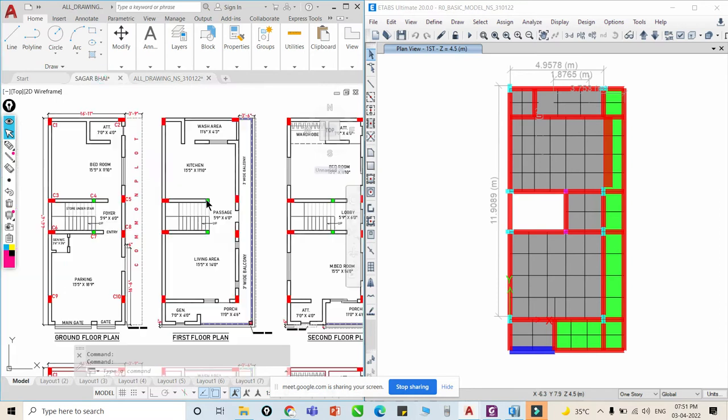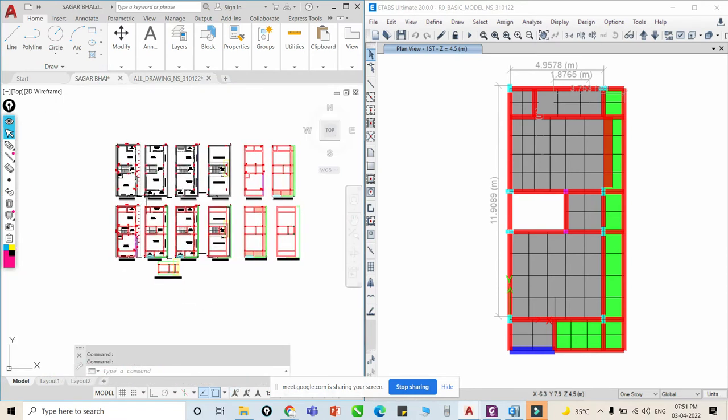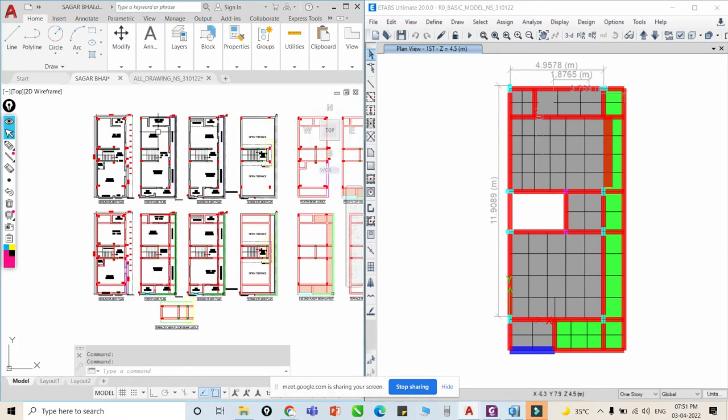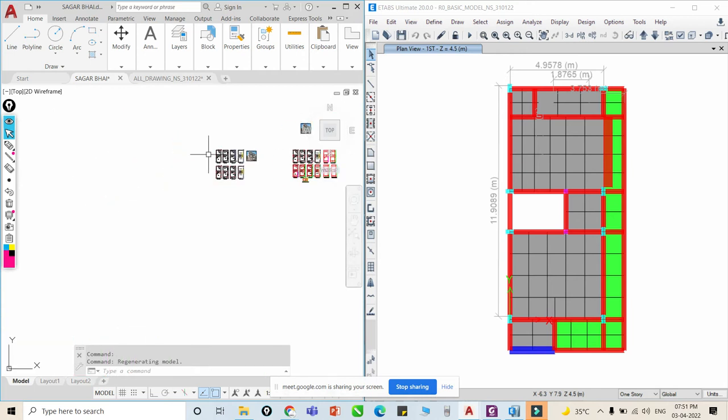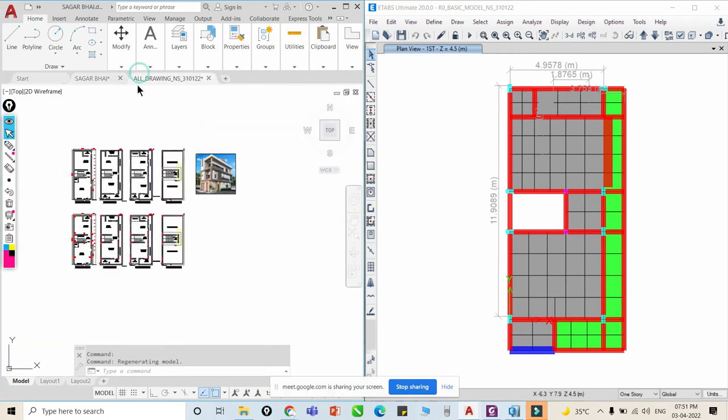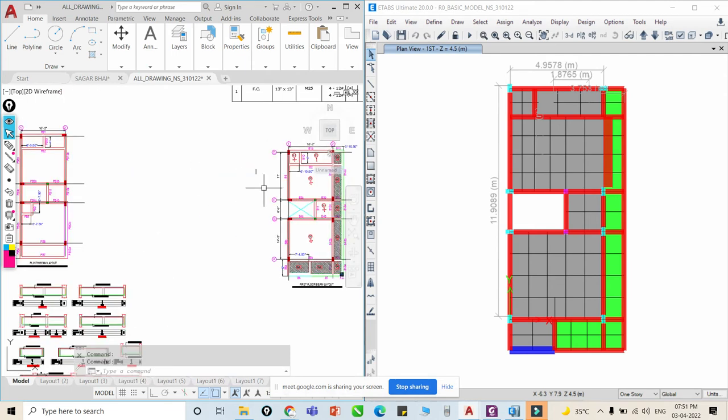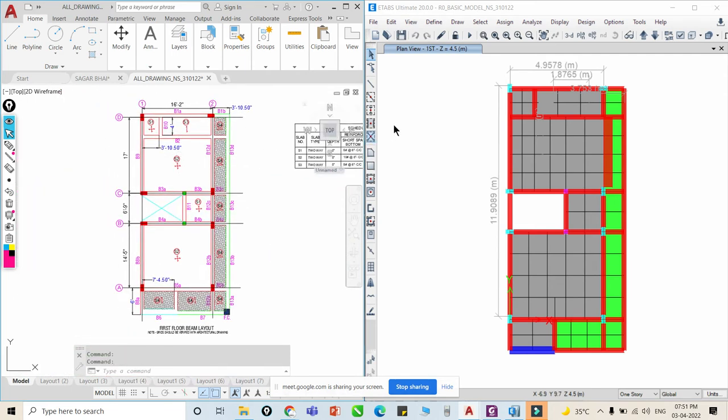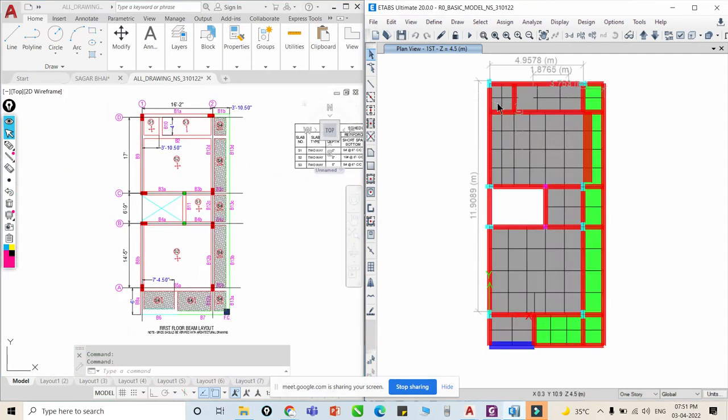Okay, so we'll go with this. Now you can see, something like this. So this is our particular slab modeling. Now on my screen, if you can see, there are some green slabs and some perpendicular slabs, right?